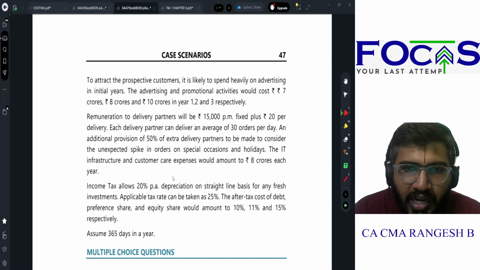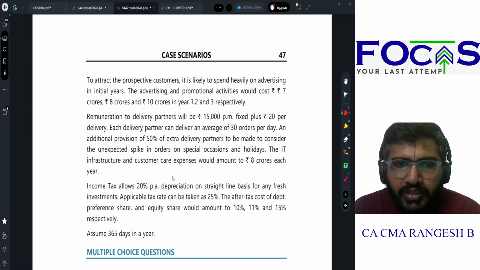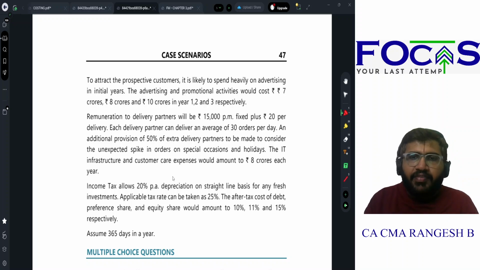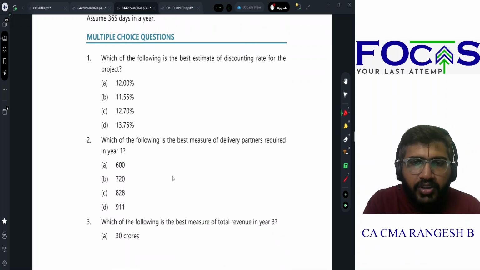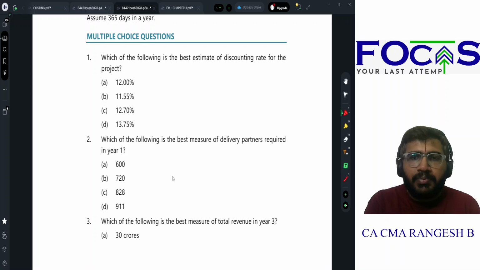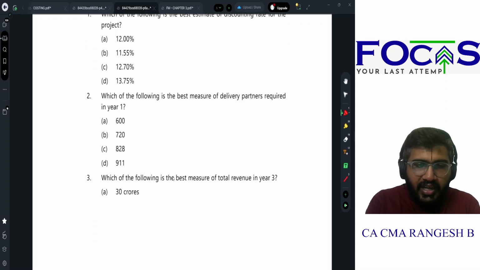Income tax allows 20% depreciation on SLM basis for fresh investments. Applicable tax rate is 25. After tax cost of debt, preference shares and equity shares will be 10, 11, and 15. Assume 365 days in a year. Which is the best discounting rate for the project? What is the best measure of delivery partners required in year 1?